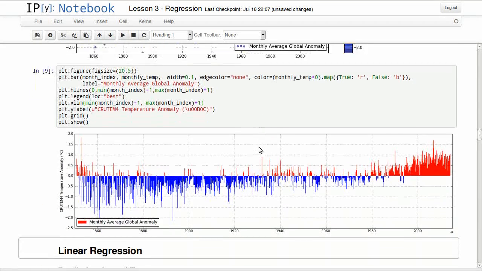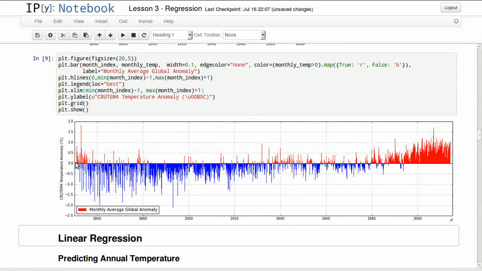And this is plotting the monthly data using bar chart. We can still visualize a more interesting pattern in here than the one we had with annual.